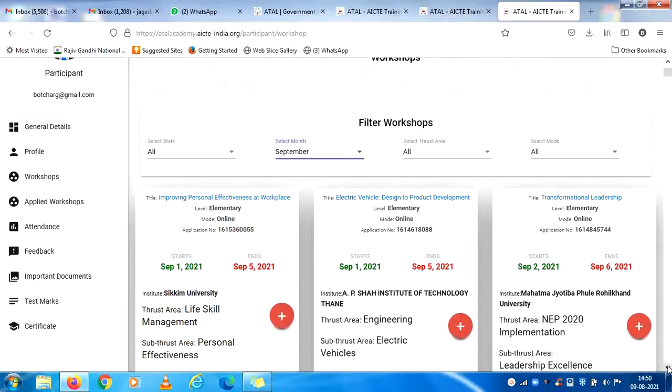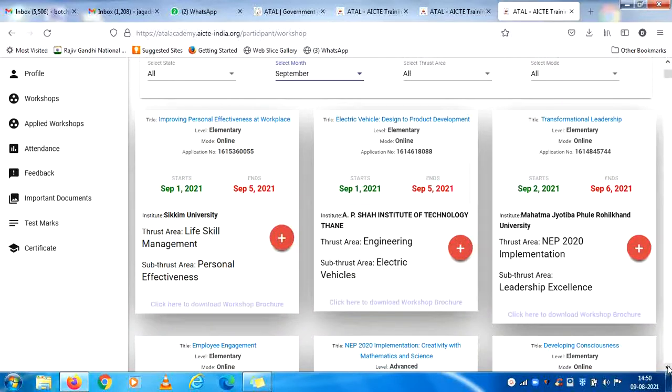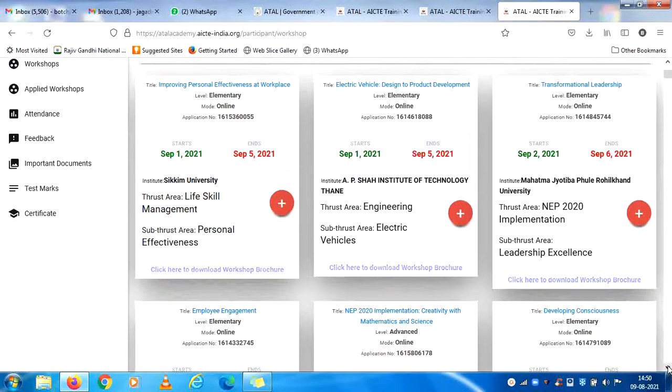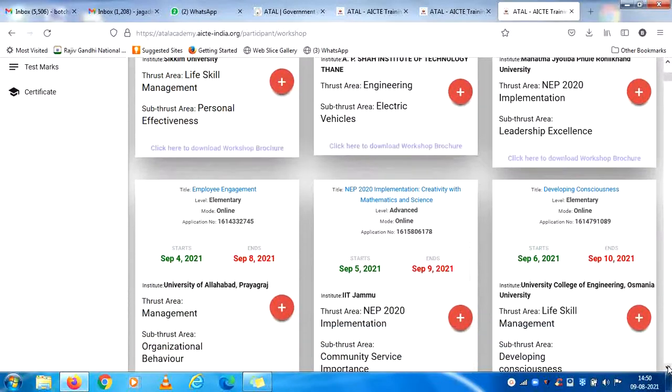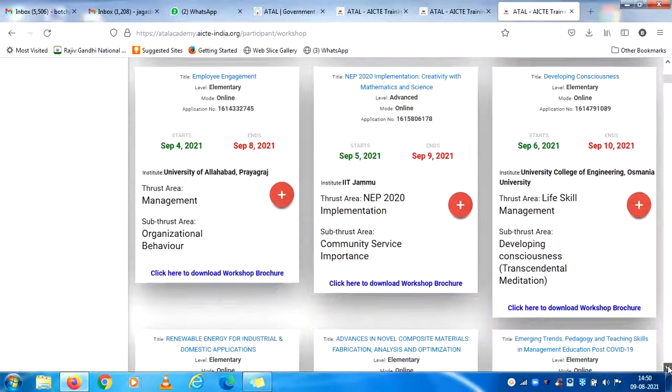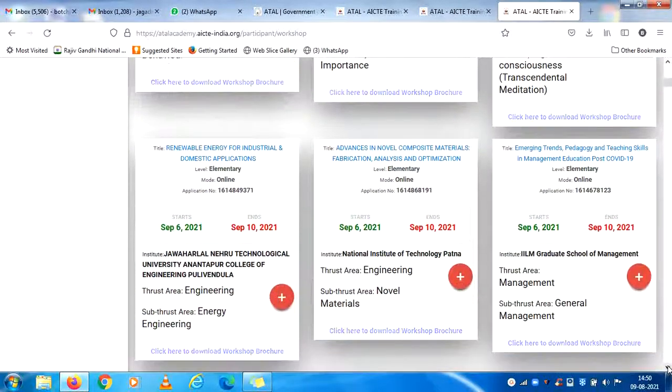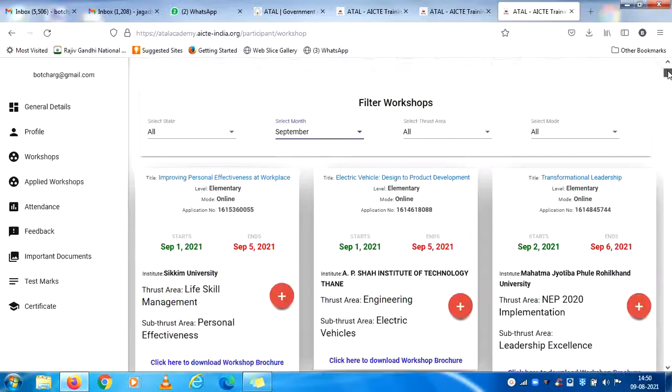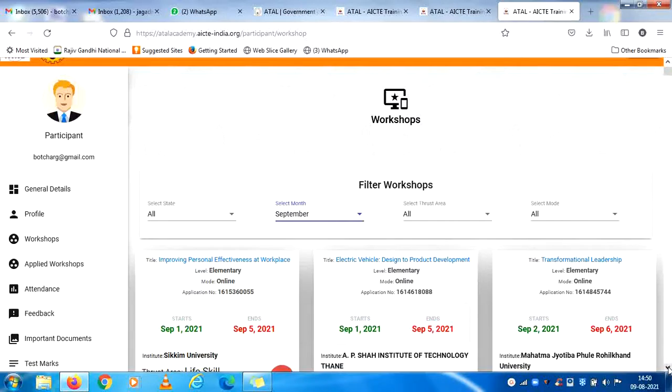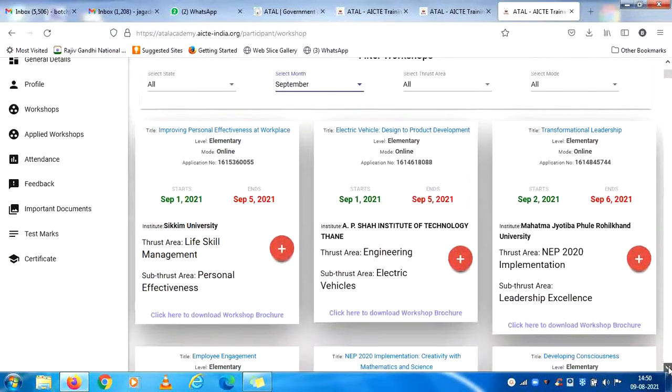Once you reach this page, you will see n number of faculty development programs offered by various universities and institutes of national importance in India. You will see many courses, beginning from life skills, management, engineering, national education policy related, management related, technology related, and artificial intelligence related. There are so many programs. You can find out which program suits you, and you can enroll for that.